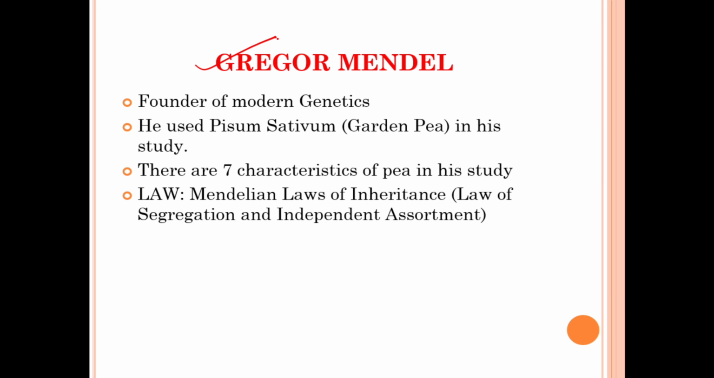The next scientist is Gregor Mendel. He is considered the founder of modern genetics. He used Pisum sativum, that is the garden pea, in his studies. There are around 7 characters of the pea in his study, and the law proposed by Mendel is known as Mendel's law of inheritance. It includes the law of segregation and the law of independent assortment.